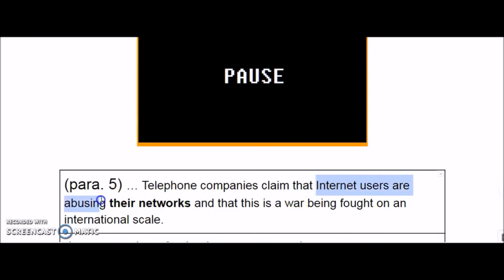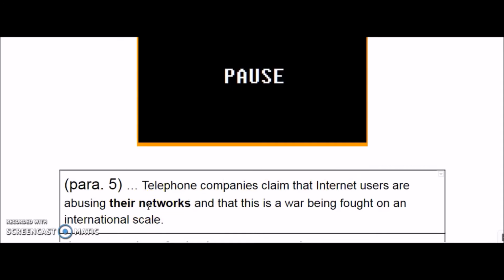Internet users are abusing their networks. Their networks are the internet users' or the telephone companies'? As you can see, we will just write some plural noun here because it says "their." So it can be telephone companies, also internet users, because they are all plural. But you have to put them here and it should make sense.